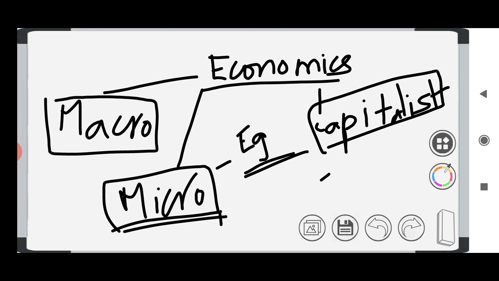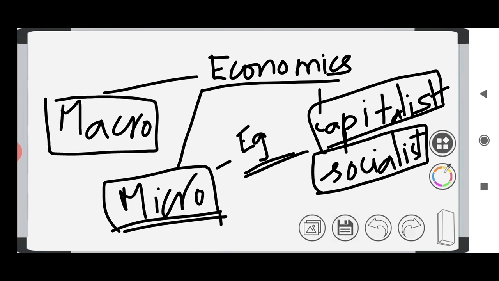Whereas in a socialist economy, most of the things will be in public hands, which means most of the things will be handled by the government. These are the other two types. For example, the USA is a capitalist economy, and Russia is a socialist economy. Other examples are Cuba and North Korea, which are also socialist economies.